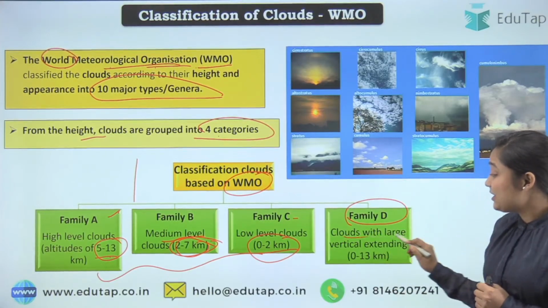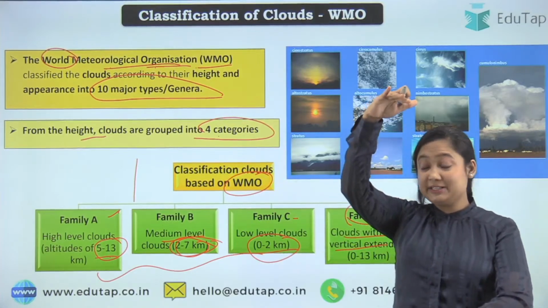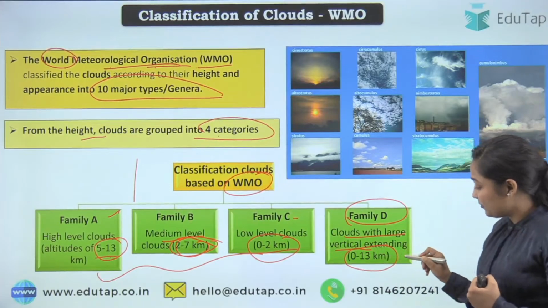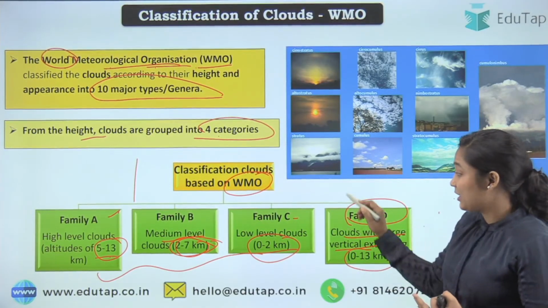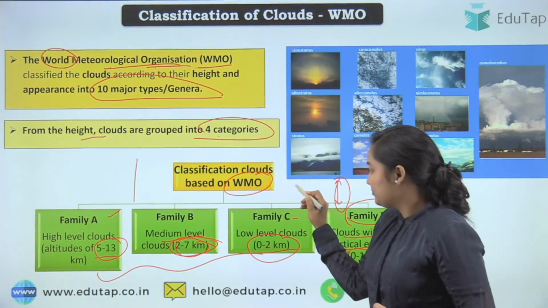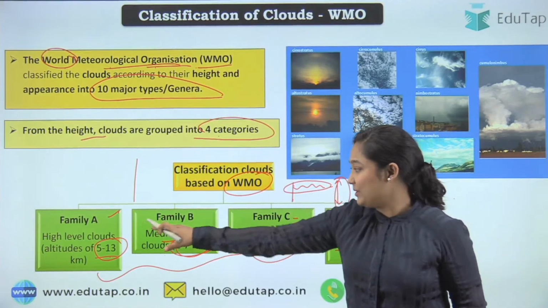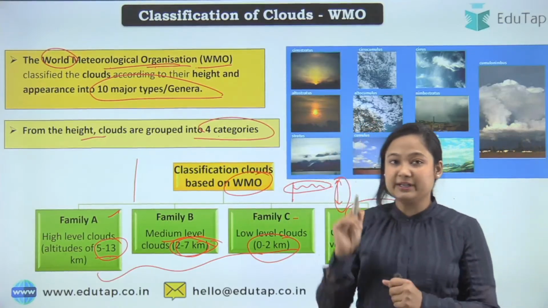But besides these three, the most interesting family is family D. Why? See, these are vertically long clouds. They are not horizontally spread, they are vertically spread. And to what height? 0 to 13 kilometers. They can be from 0 to 8, 0 to 12, even 0 to 13. So these are clouds that are vertically extended. So I think families A, B, C you can say are horizontally long, and D is vertically long.